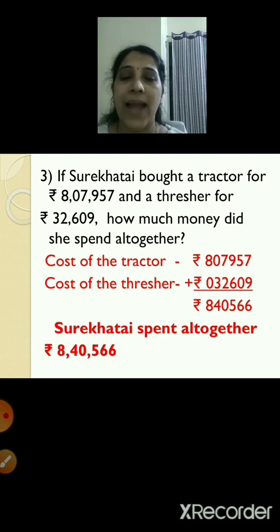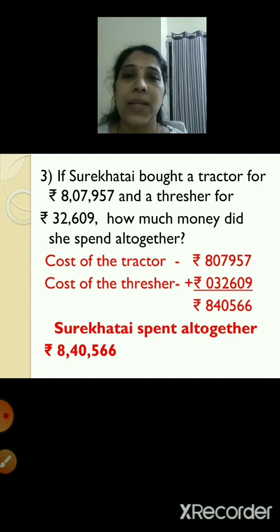So let's add them. 7 plus 9 is 16. So 6 I have written in the units place, 1 carried over mentally. So 1 plus 5 is 6 in the tens place. 9 plus 6 is 15. So 5 I have written in the hundreds place, 1 carried over mentally.